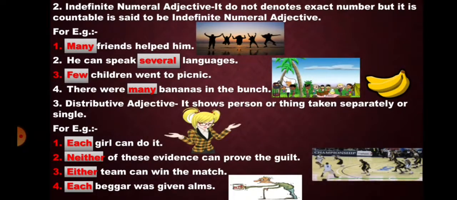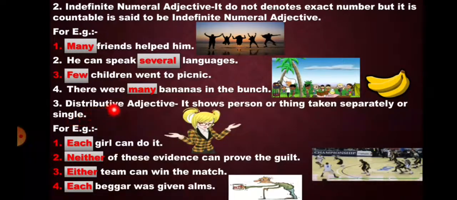Now second, indefinite numeral adjective. It does not denote exact number, but it is countable. Is said to be indefinite numeral adjective. For example, many friends helped him. He can speak several languages. Few children went to the picnic. There were many bananas in the bunch. So here words such as many, several, few, many are indefinite numeral adjectives. Why? Because they do not denote exact number, but they are countable.